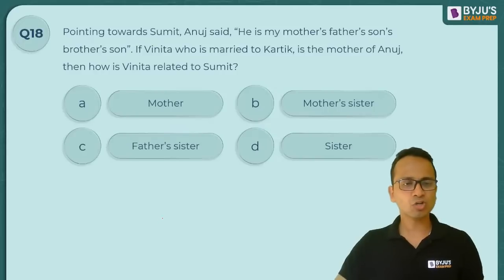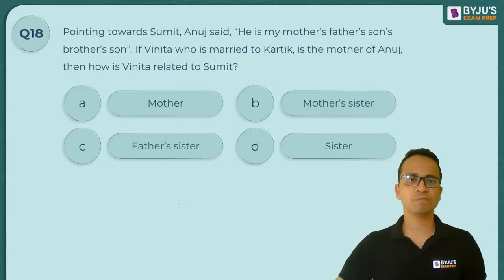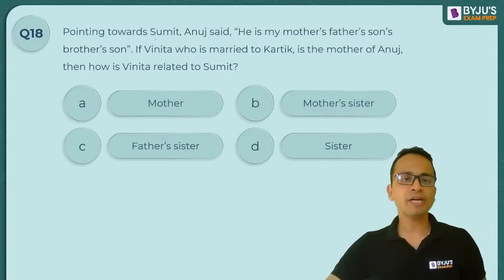Okay, so let me draw a family tree for all of you. Now Sumit, pointing towards Sumit, Anuj is saying something. Anuj says, he is my mother's father's son's brother's son. So my means Anuj. So Anuj से start करते हैं.